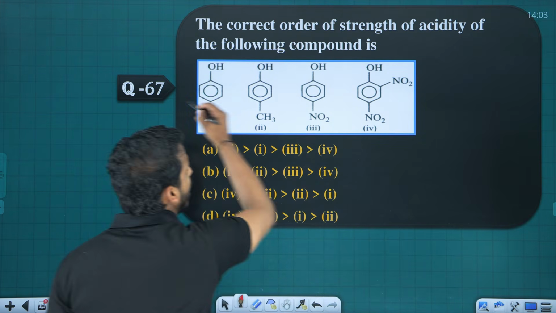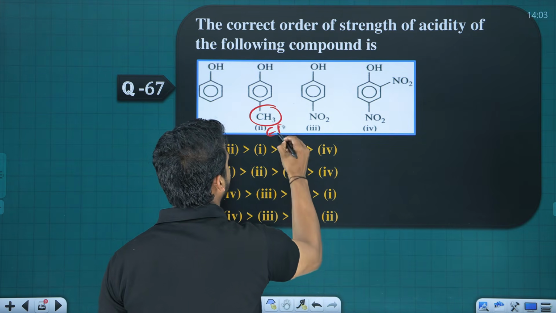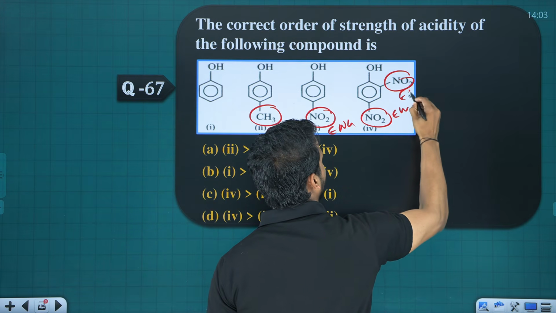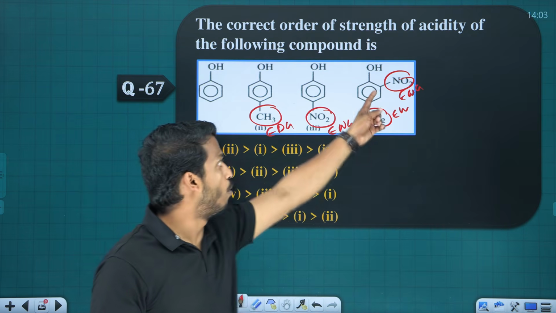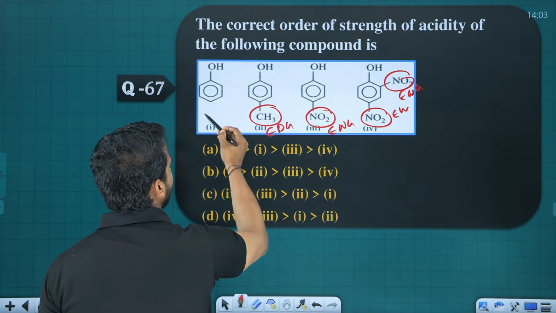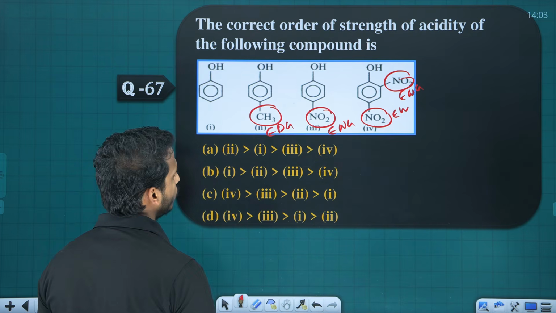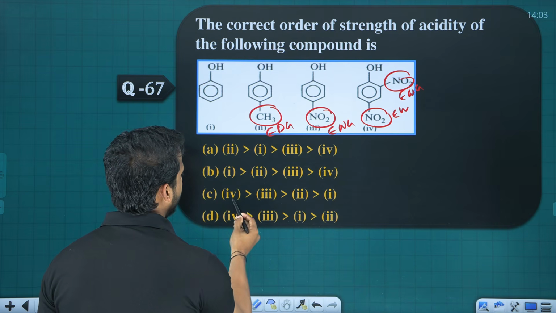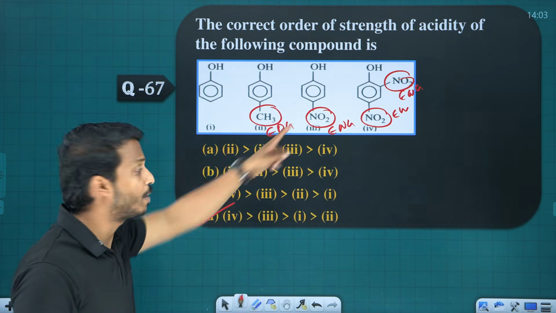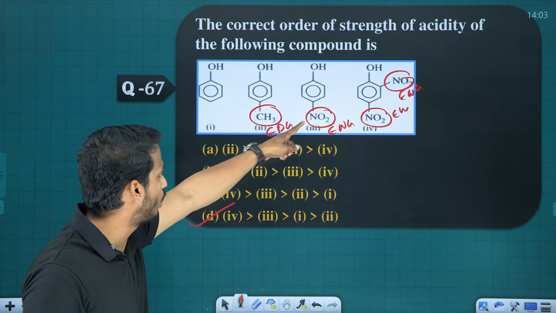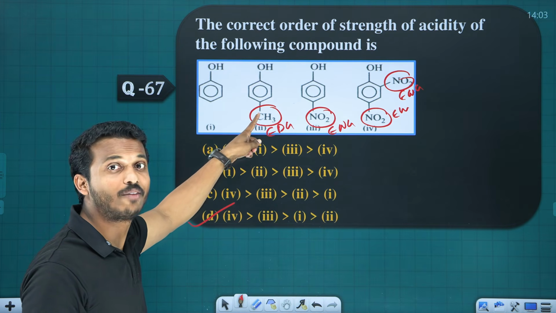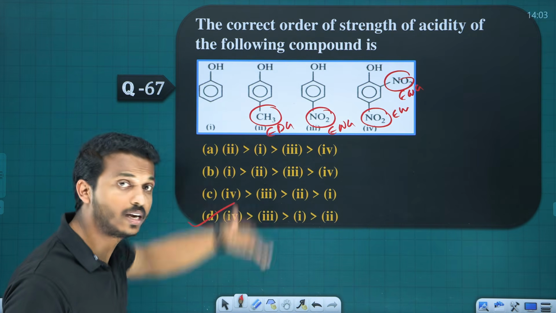Come on dear. All are alcohols. So check. Alkyl groups are EDG. Nitro group is EWG. There are 2 nitro groups, EWG. You know EWG makes it more acidic. Here more EWG, more acidic. So fourth one is the highest, then third one, then first one, then last with the EDG. So fourth greatest, then third one, then first one, right? Option D. Fourth is the highest because it contains more withdrawing groups. Then third one, only one withdrawing group. Then first one, and why is the second one the very least? Because it has EDG. EDG brings the acidity down.